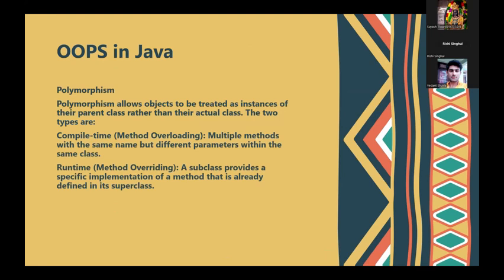Polymorphism allows an object to be treated as an instance of its parent rather than its actual class. Polymorphism is of two types: compile time, that is method overloading, which means multiple methods with the same name but different parameters within the same class. The second one is runtime, that is method overriding, where a subclass provides a specific implementation of a method that is already defined in its superclass.